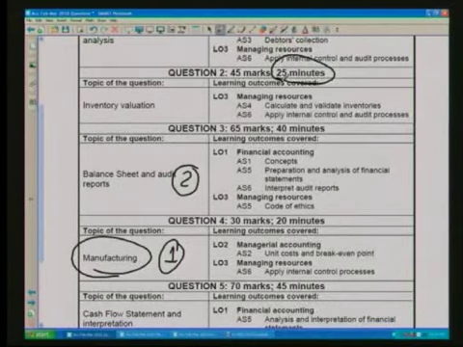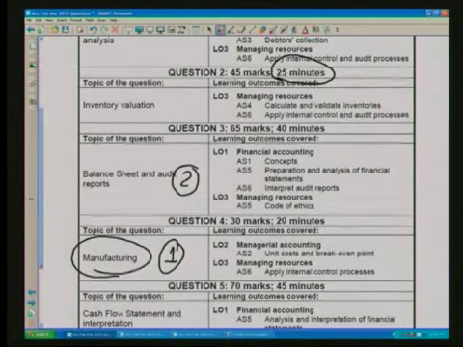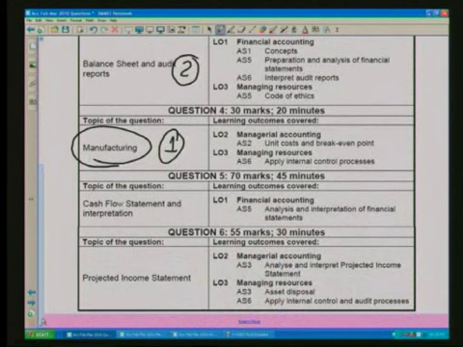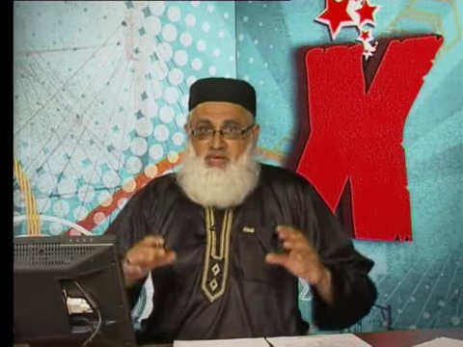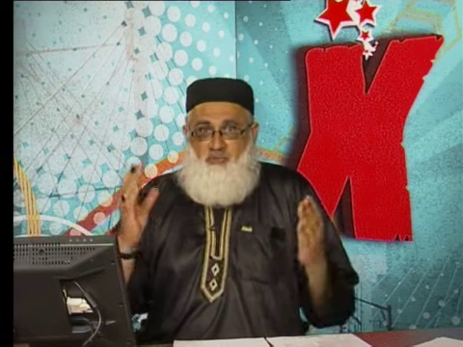Now you have identified for yourself the questions that you want to answer. Like I said, you've got a grid at the beginning of your question paper, and you have indicated on your grid that you're going to start with question 1 first. Obviously, that may be my favorite, your favorite may be something totally different. So be careful.